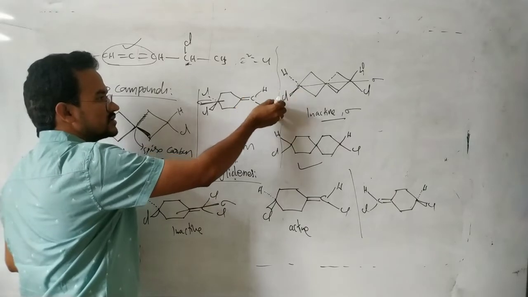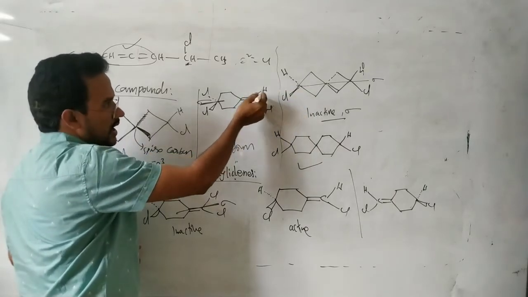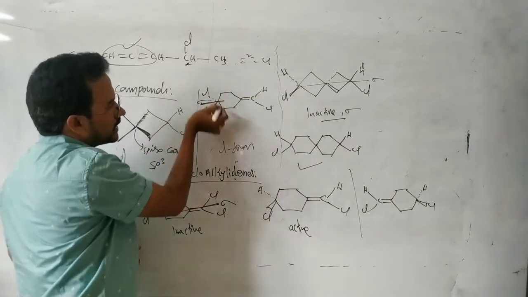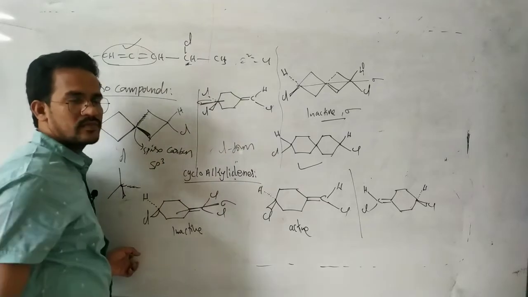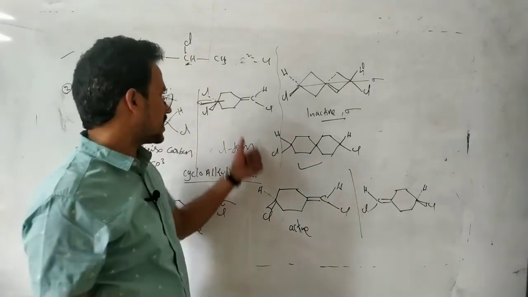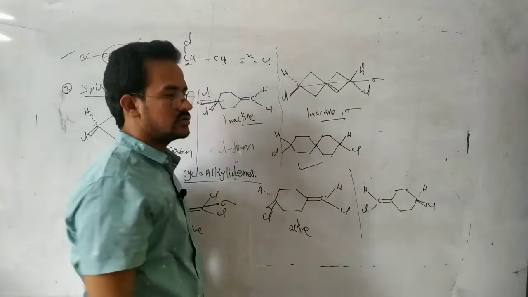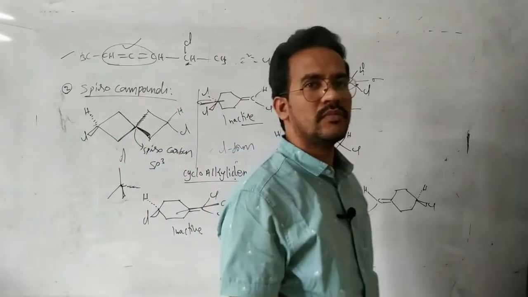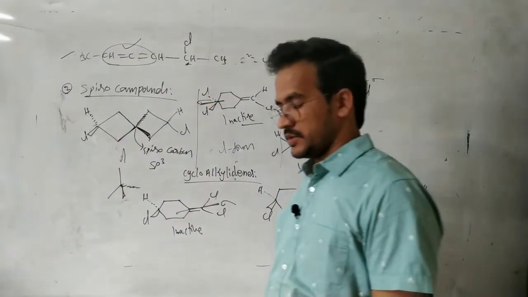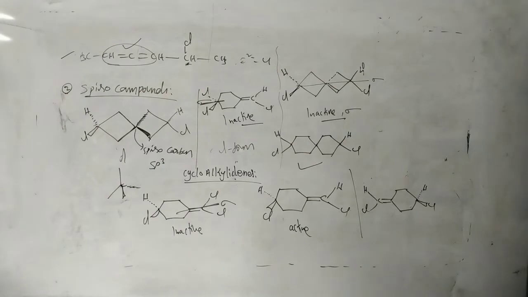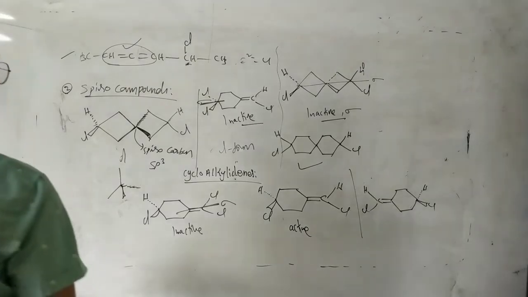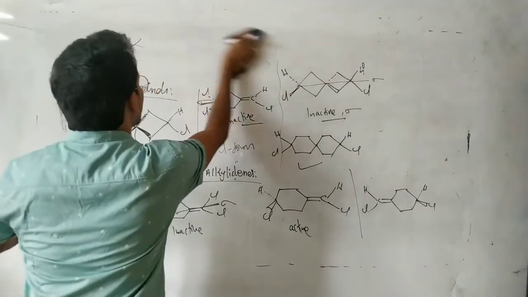Hydrogen cut into two equal halves, chlorine cut into two equal halves, and at this point these two are divided into two parts. That's it. So it is an optically inactive molecule. Cycloalkylidenes. And next, finally, another one system.